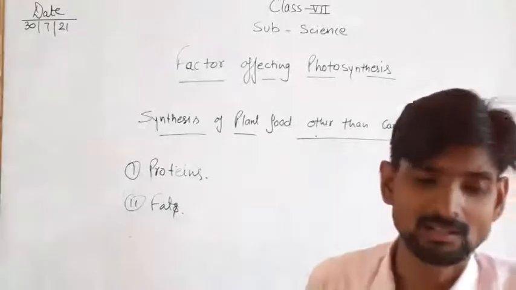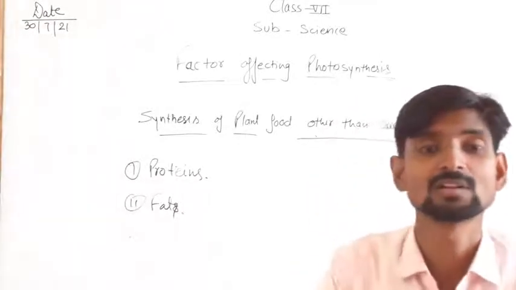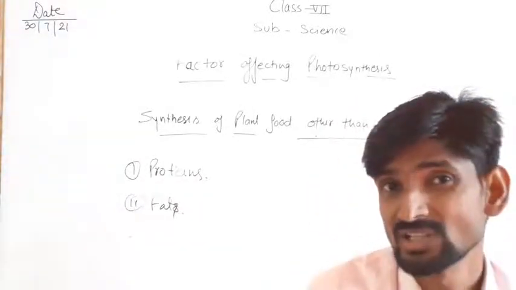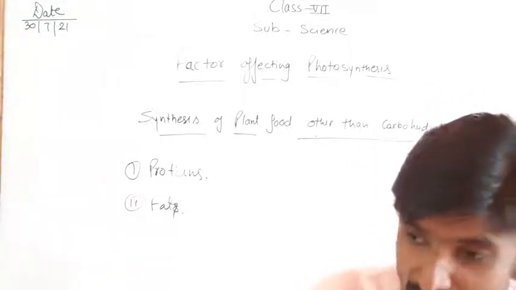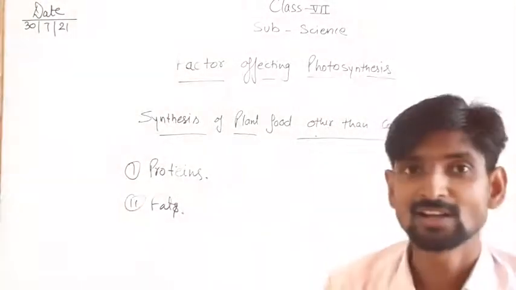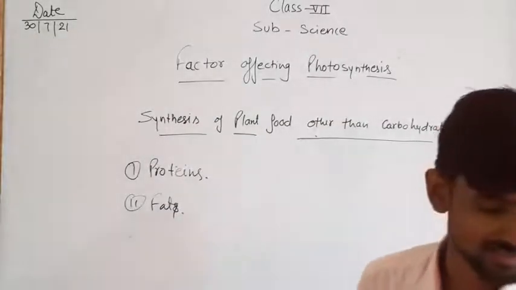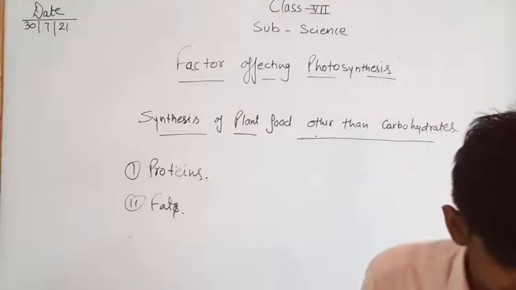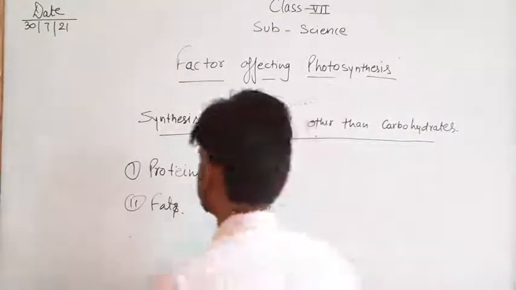So there is some organism which absorbs the nitrogen from the atmosphere and converts it into a soluble form in the soil. There is an organism, Rhizobium.